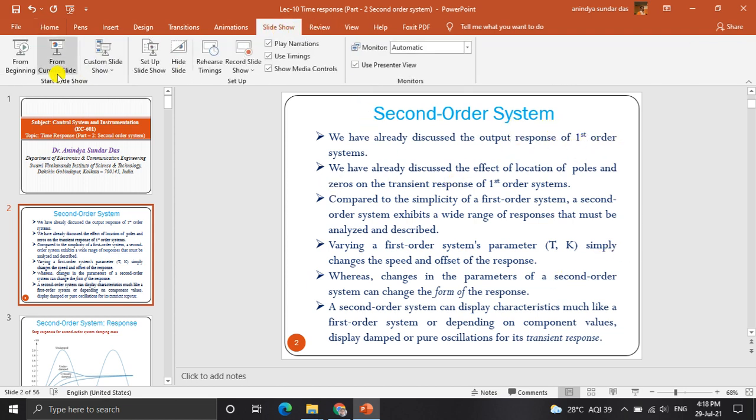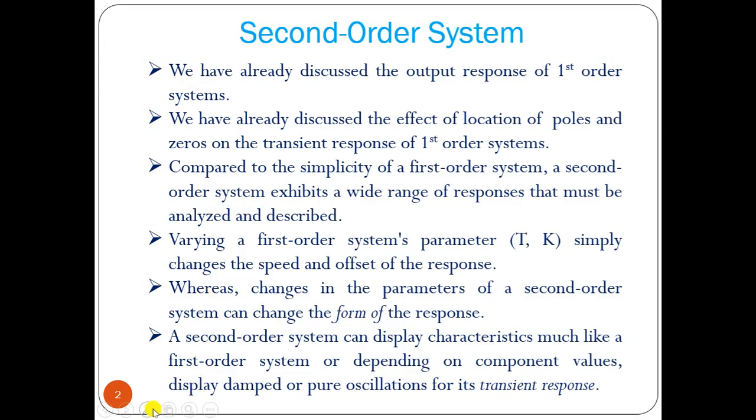We have already discussed the effect of location of poles and zeros on the transient response of first order system. The output response of a first order system is very simple: either it is exponentially decreasing or exponentially increasing. But a second order system exhibits a wide range of responses that must be analyzed and described.